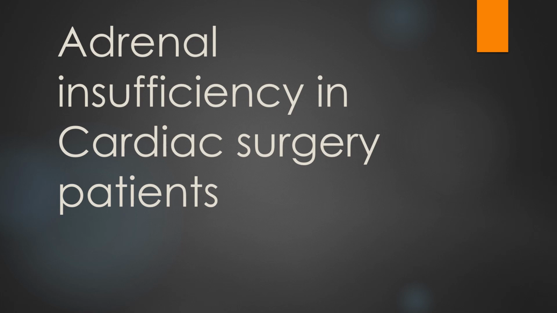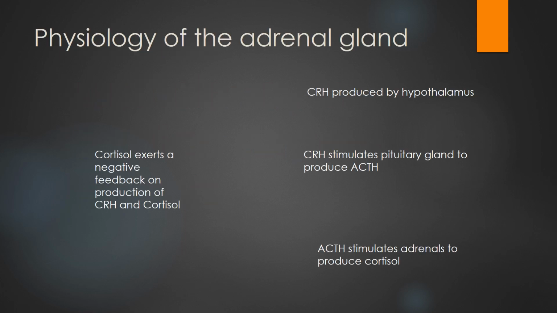Adrenal insufficiency in cardiac surgery patients. Pathophysiology of the adrenal gland. CRH is produced by the hypothalamus. CRH stimulates the pituitary gland to produce ACTH, and ACTH stimulates the adrenal gland to produce cortisol. Cortisol exerts a negative feedback on production of CRH and ACTH.